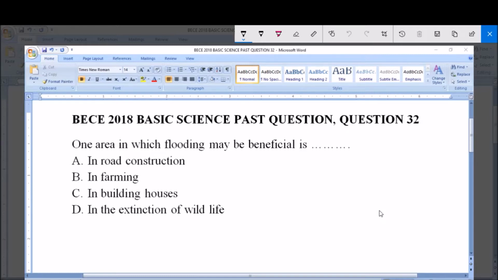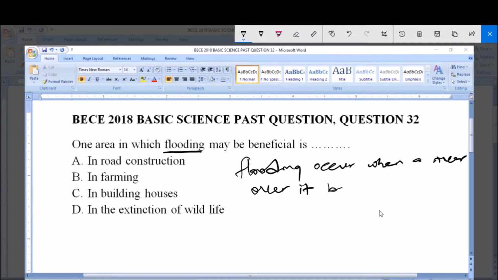Now, what is flooding? Flooding occurs when a river overflows its banks. And this flooding usually occurs in coastal areas and riverine areas. Now we are asked that one of the areas in which flooding is beneficial is dash.